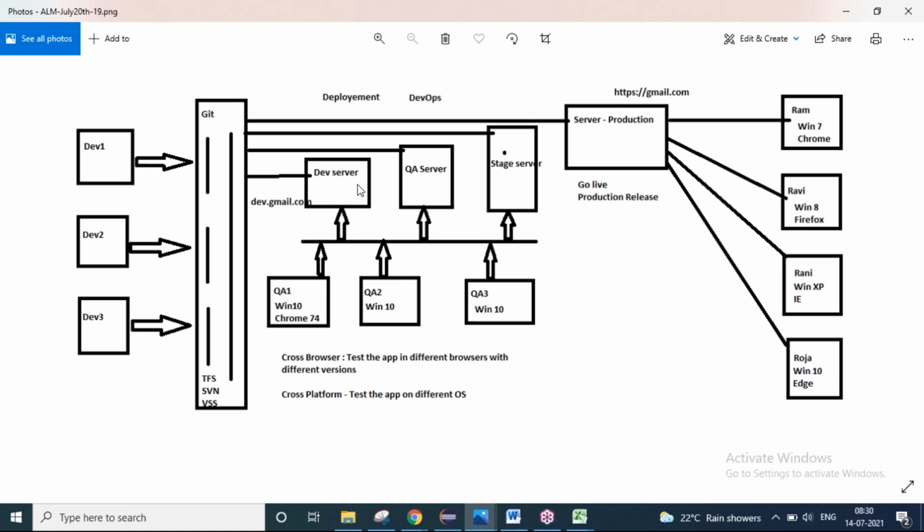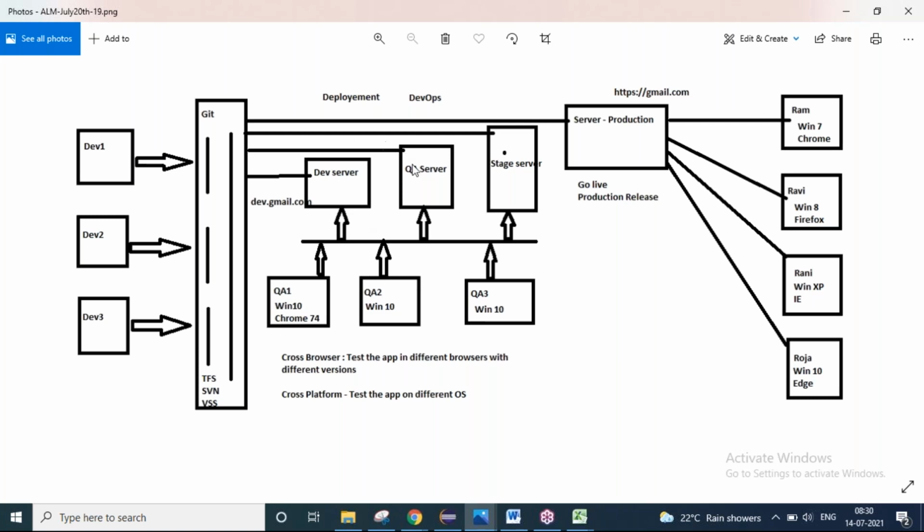because I should get 100% confidence. If that is a banking application, you can imagine I'm doing a fund transfer, there is a defect, right? If there is a defect in the banking application, who is going to pay for that? Maybe the customer may lose some money. In the fund transfer there is a bug. The customer may lose the money, the bank may lose the money. That should not happen. For that, you have to test your application thoroughly. So testing on one server may not give full confidence, meaning the QA team may miss something on one server.